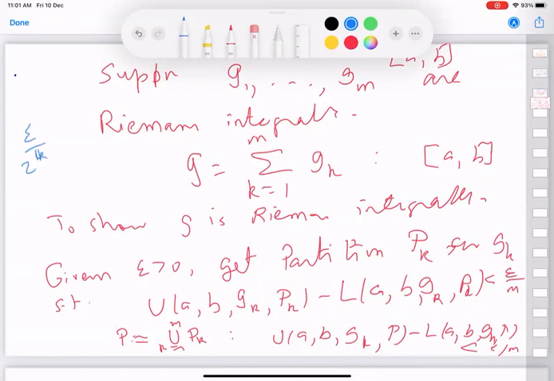The sum of them will still be less than epsilon, right? So that could be one approach we can try, but that is not going to work, because a finite refinement of partitions will give you a partition. But if you have countably many partitions, you try to get a common refinement, it won't work. It will not be a finite set.